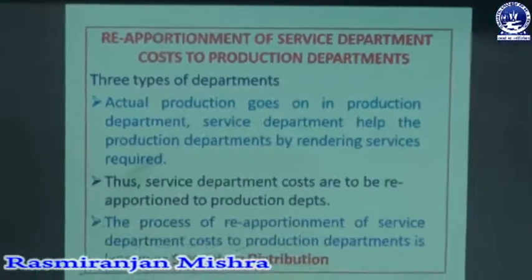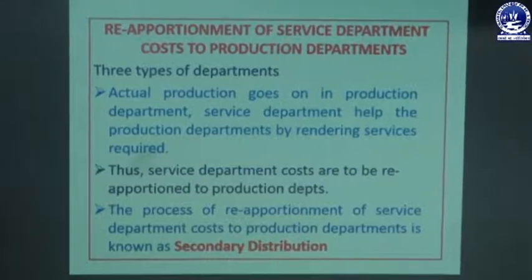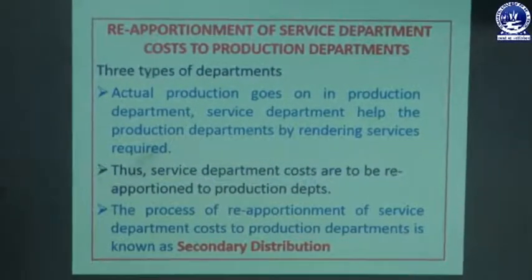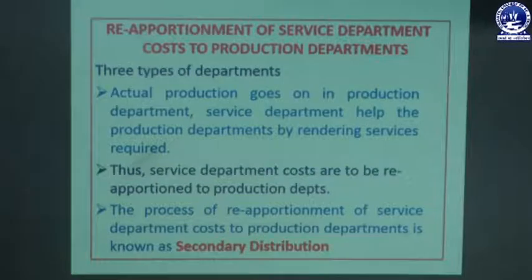So now we are going to discuss what we mean by overhead. Already we said that overhead means the aggregate of all indirect items, that is indirect material, indirect labor as well as indirect expenses. And there are different types of overhead: manufacturing or factory overhead, office or administrative overhead, selling and distribution overhead, etc.